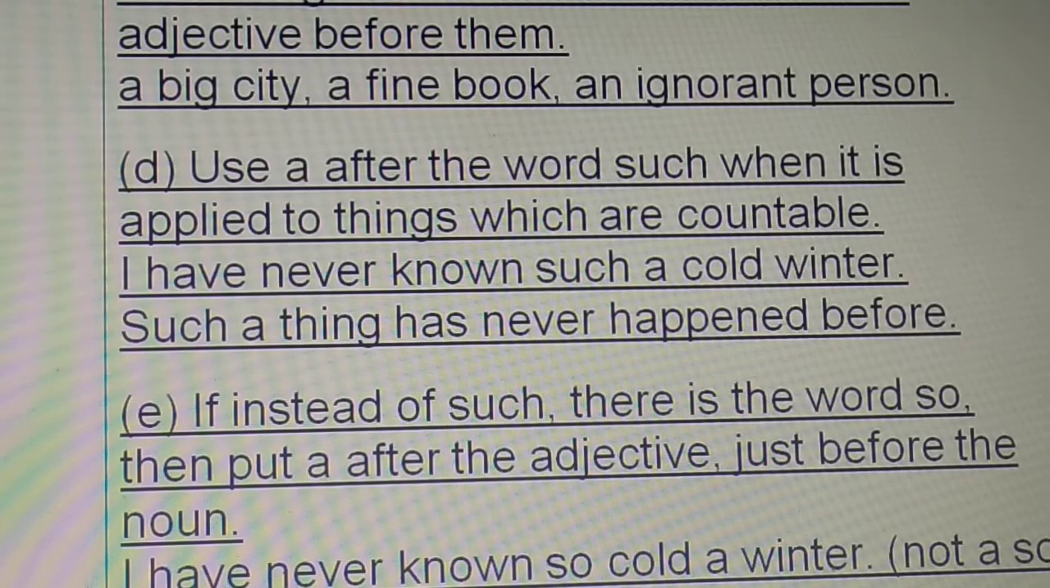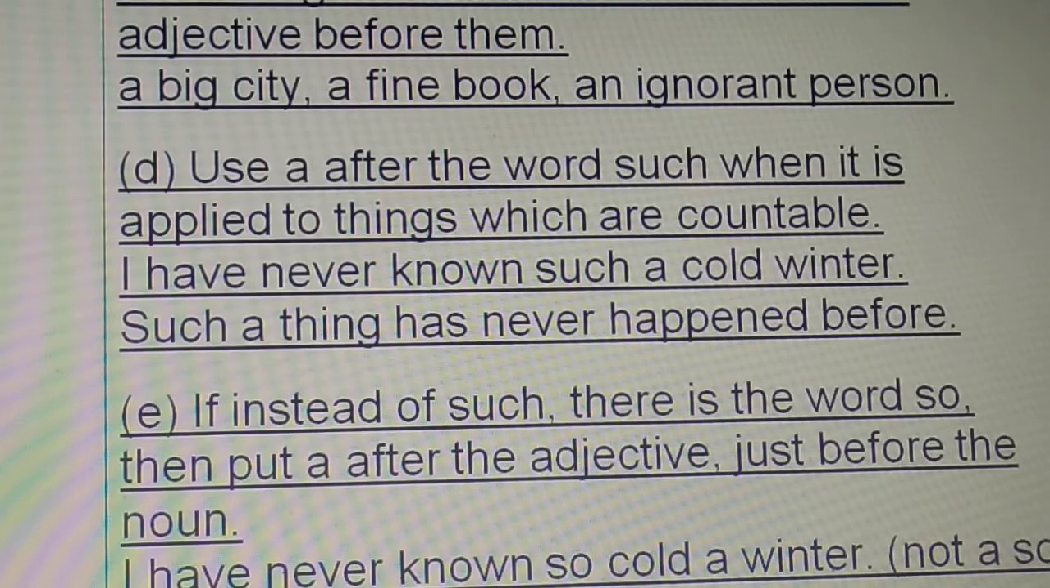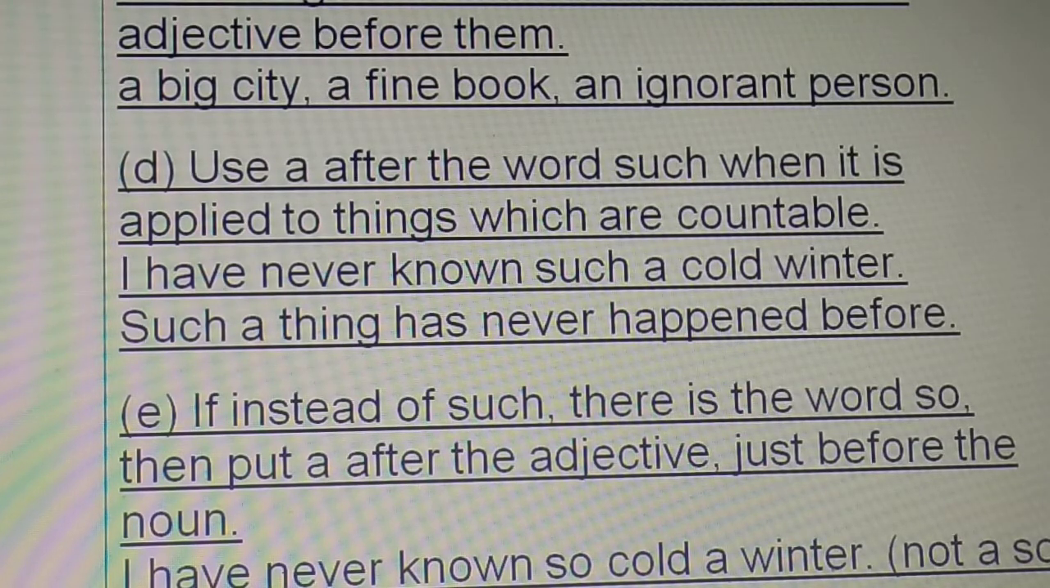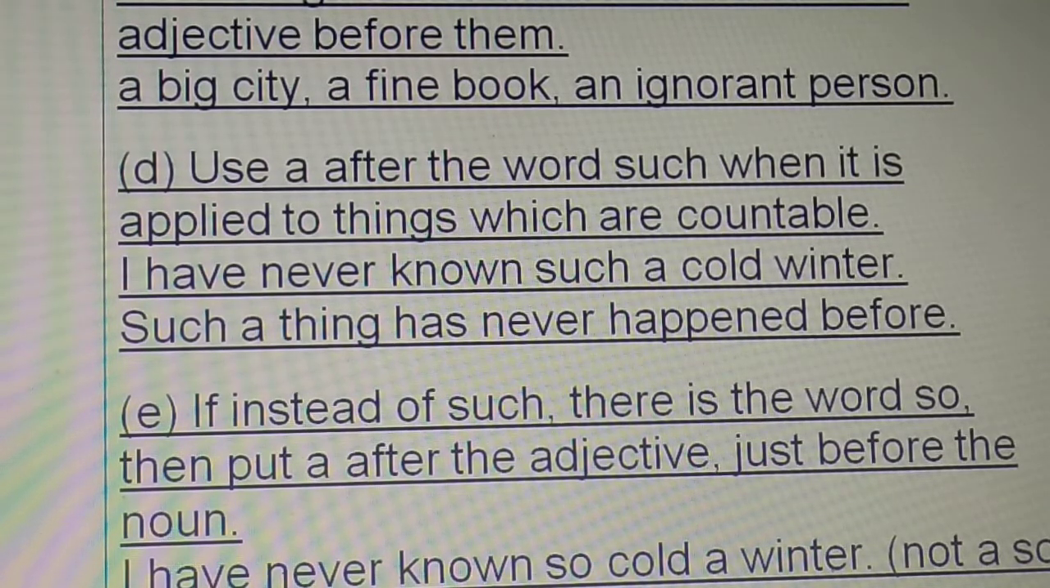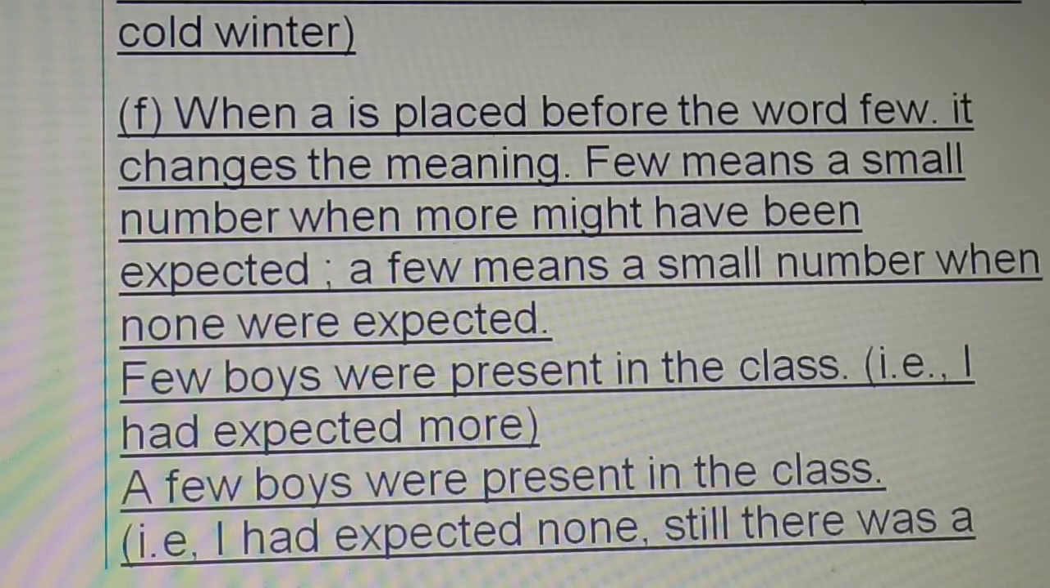I have never known such a cold winter. Such a thing has never happened before. If instead of such there is the word so, then put a after the adjective just before the noun. I have never known so cold a winter. Not a so, no.